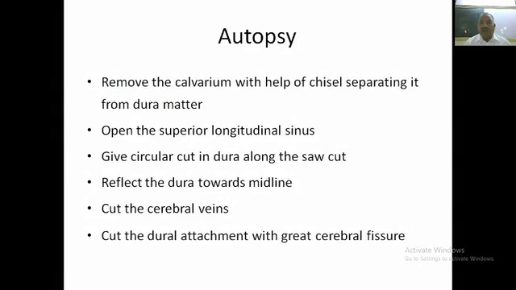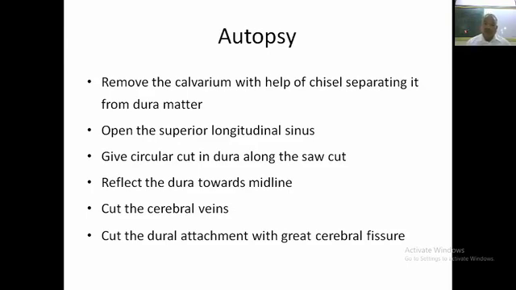Remove the calvarium with the help of a chisel, separating it from the dura mater. And if you suspect the cause of death is injury, fracture of the skull, then this chisel must not be used, because it will create a problem in determining whether the cause of this fracture of the skull is due to use of the chisel or due to trauma leading to unnatural death.